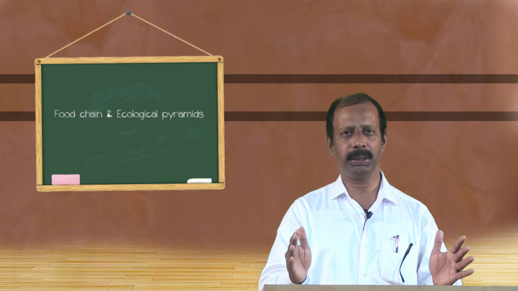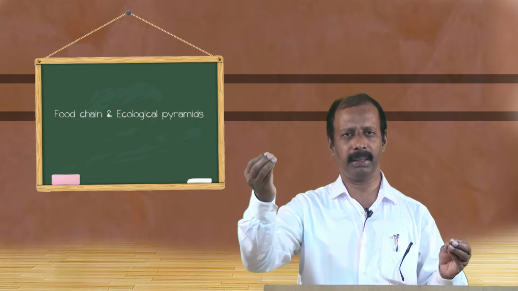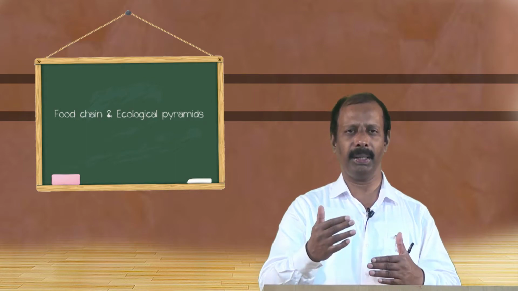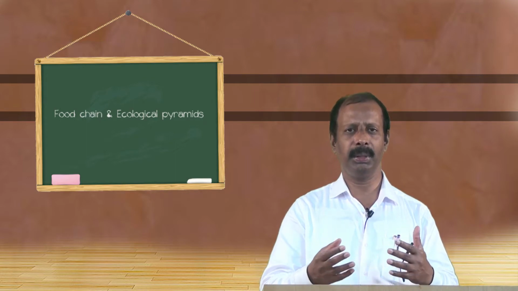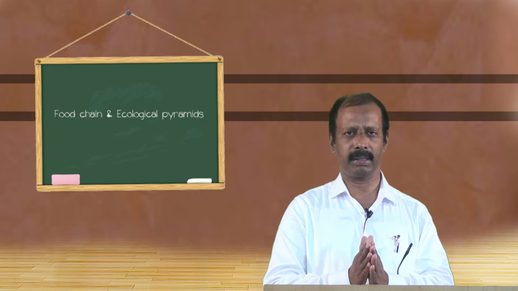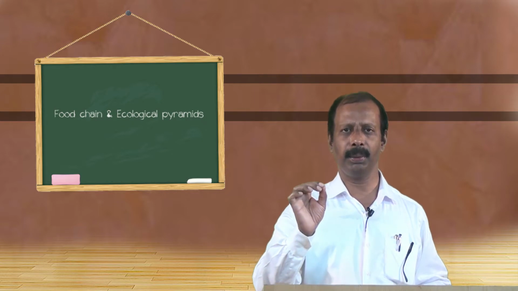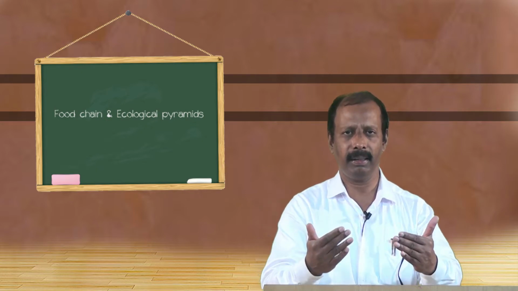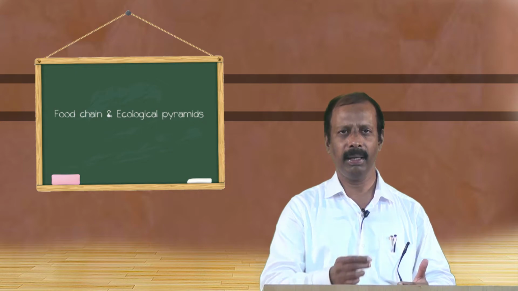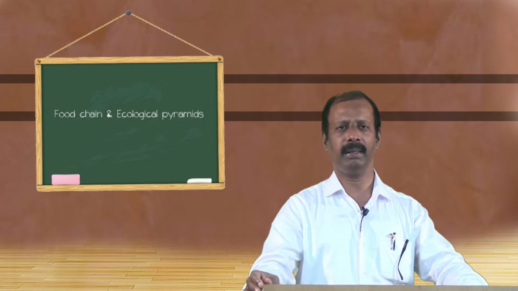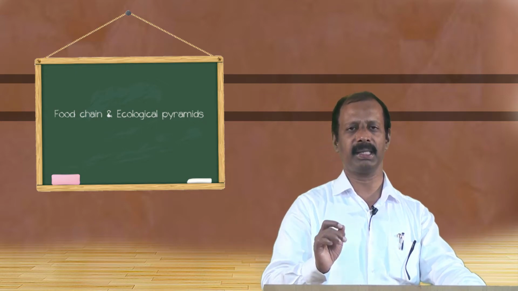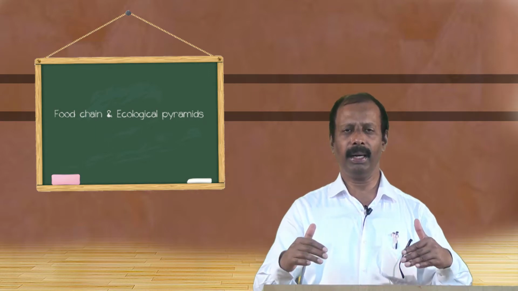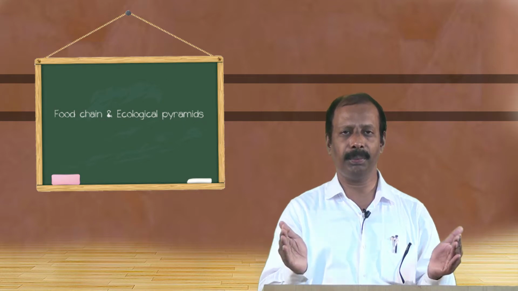Consider a huge tree. The leaves of the tree, they fall down, and the leaves over a period of time get converted into the humus or the detritus. And there are some detritivores like earthworms and some organisms, they feed on the detritus for their survival. This small food chain with limited links is called by the name detritus food chain. We have another concept called food web.